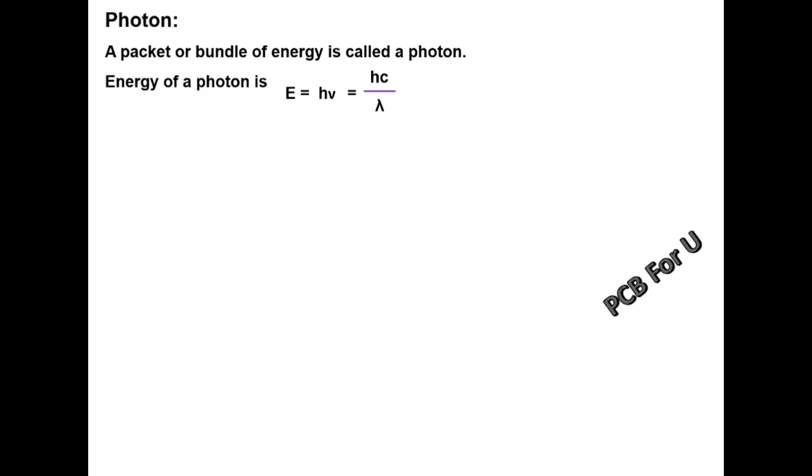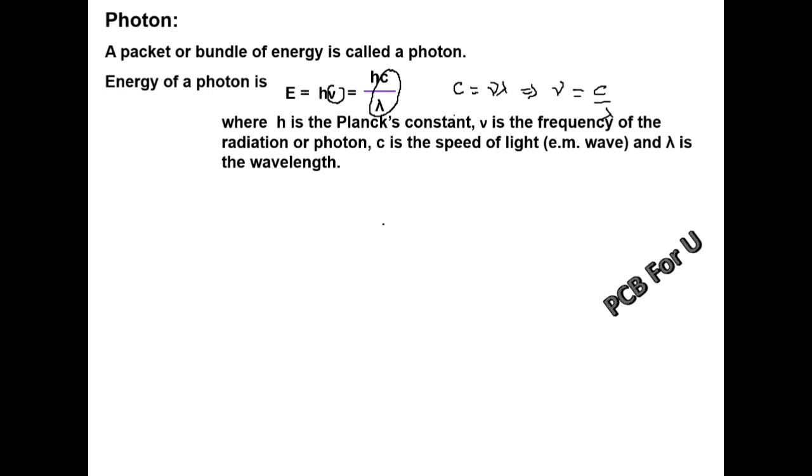Since nu is equal to c by lambda, we get E is equal to hc by lambda, because c is equal to nu lambda. From this relation we can get nu is equal to c by lambda. Where h is Planck's constant, nu is the frequency of the radiation of photon, c is the speed of light, that is electromagnetic wave, and lambda is the wavelength.